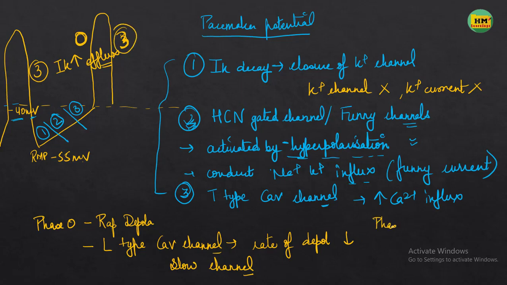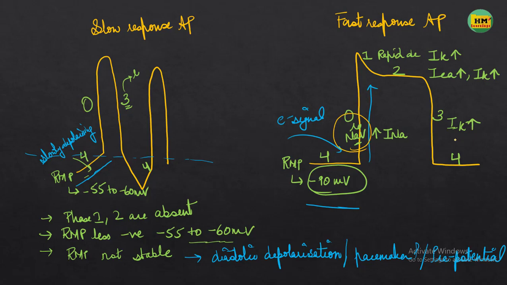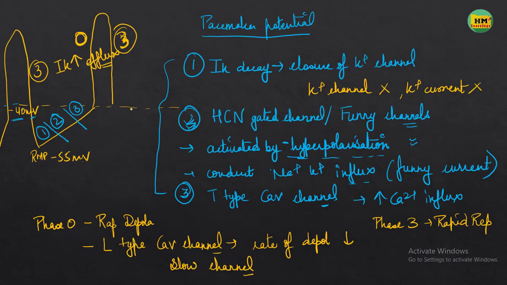So phase 3 is which phase? This is rapid repolarization. Rapid repolarization means the channels responsible here are the same ones responsible for the rapid depolarization, the delayed outward potassium channels. The same channels are responsible for phase 3. So phase 3 is by which channel? The potassium channels, the delayed outward potassium channels, and they will allow the potassium efflux.